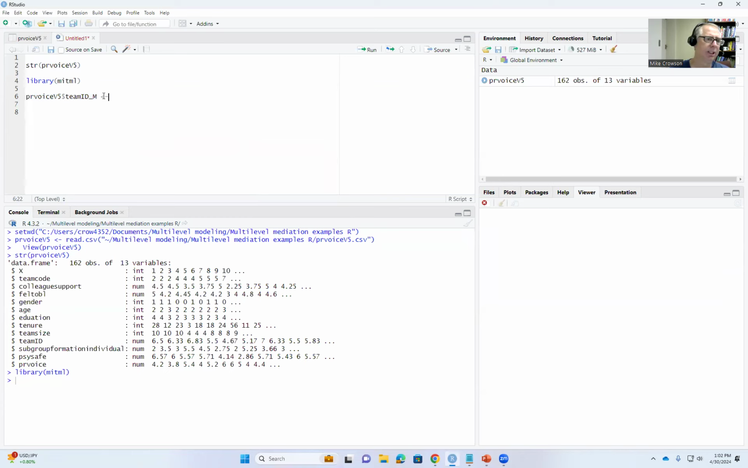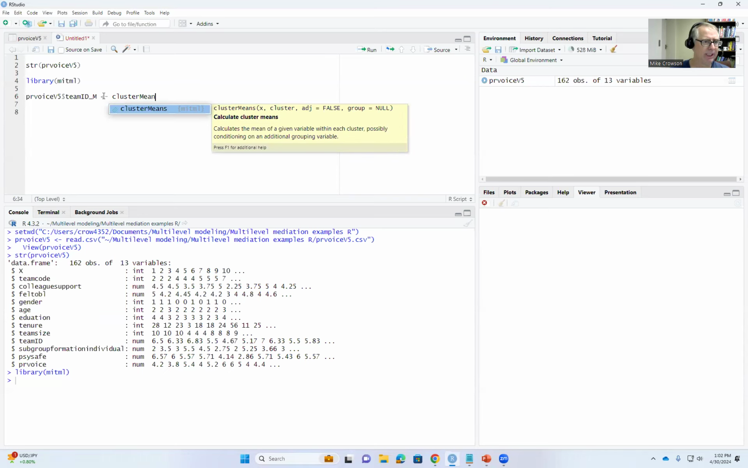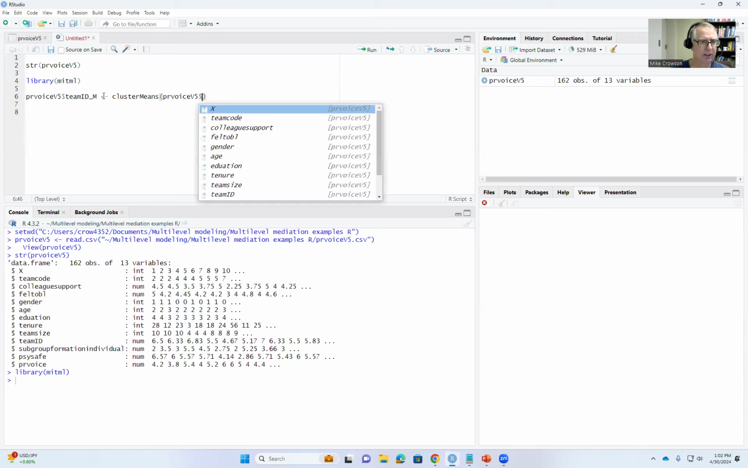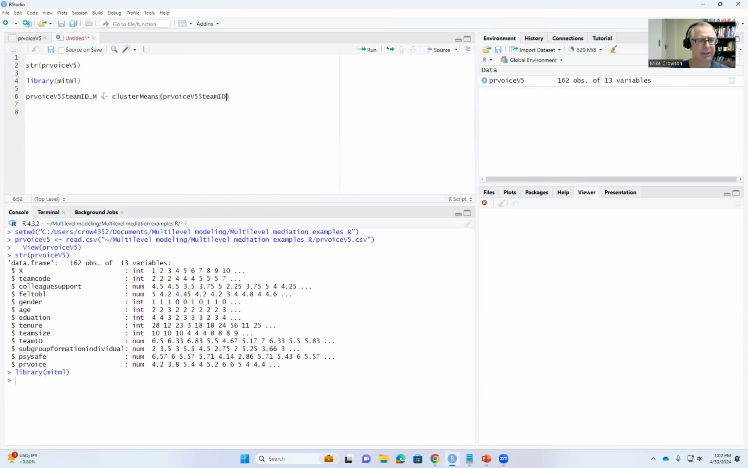To do this, we are going to use our assignment operator right here, and we're going to use the function cluster means from the MIT-ML package. We'll type PR voice V5 $, and then team ID. So that's the original variable at level 1. Then comma, we'll type cluster, and we'll set this equal to PR voice V5 $, team code. Team code is the team level identifier variable.